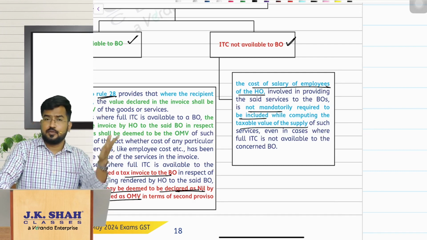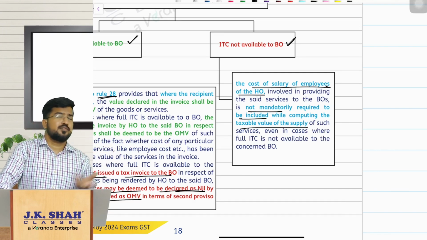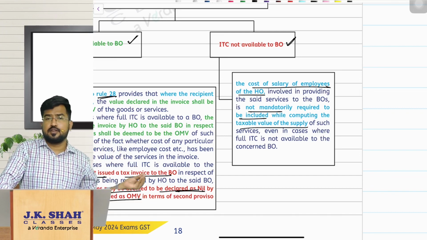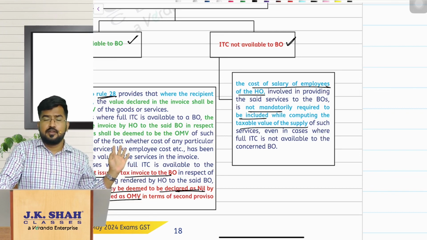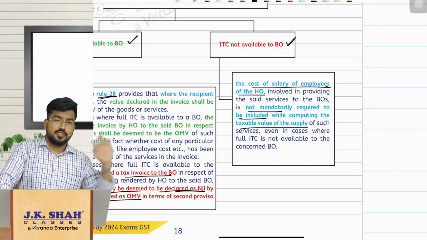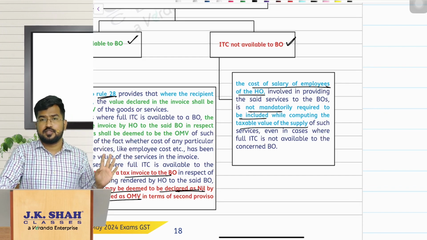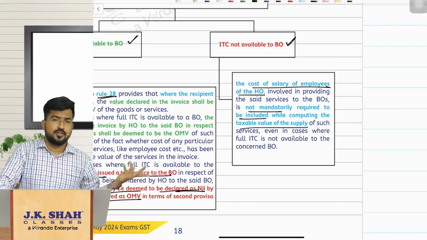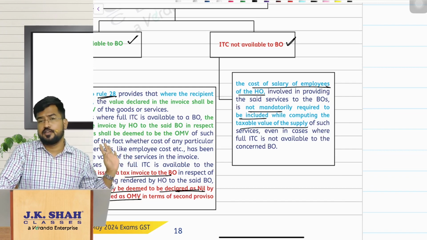Simple. See, head office is providing services to branch office. If the branch office is also a recipient eligible for ITC, whatever invoice the head office is giving, that itself will be the value of supply because of rule 28. But sir, if at all head office is not giving the invoice itself to the branch office, then we'll assume open market value is nil, and that is how you close the transaction. No need to do anything, just eat 5 star, do nothing.